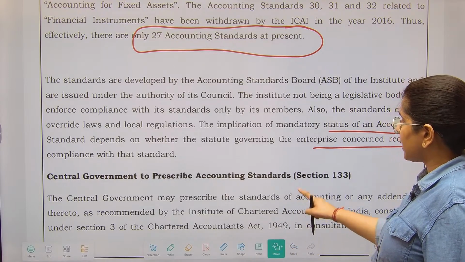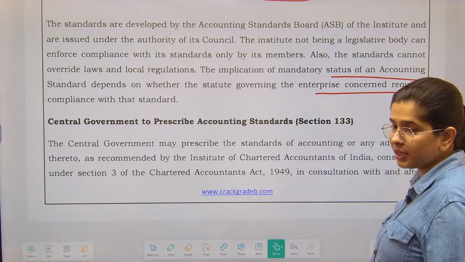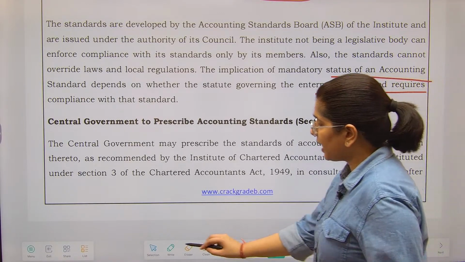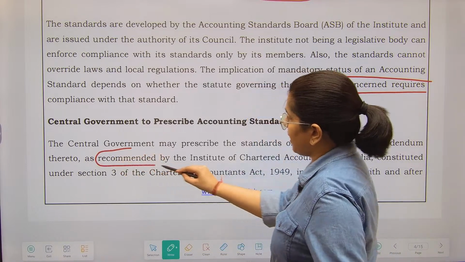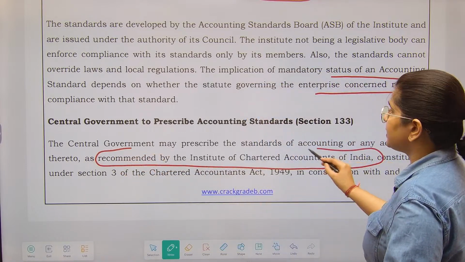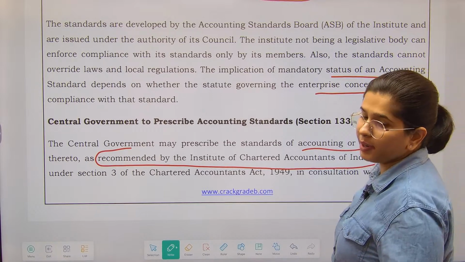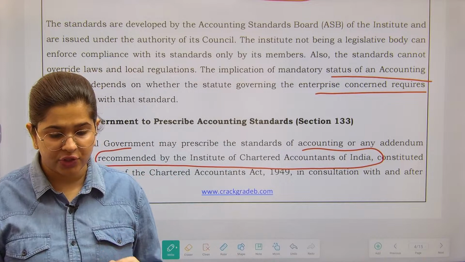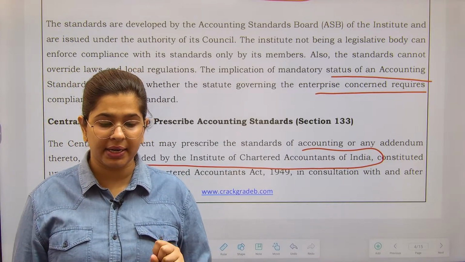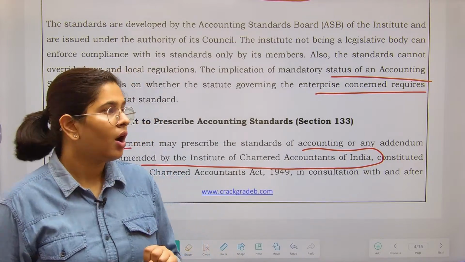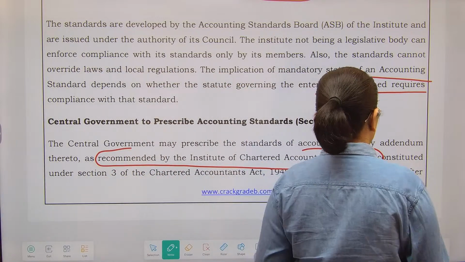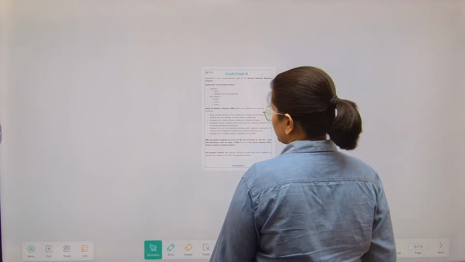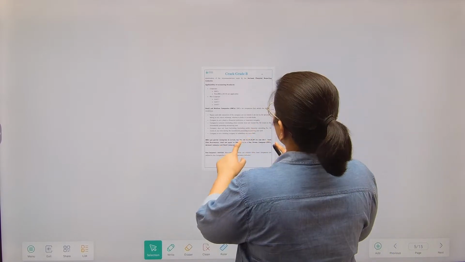Central government to prescribe the accounting standards, section 133. So I have told you the standards that are recommended by the ICAI. जो स्टैंडर्ड्स आईसीएआई रिकमेंड करता है सेंट्रल गवर्नमेंट उन्हीं को प्रेस्क्राइब कर देता है. The standards are prescribed by the central government, whatever is recommended by the ICAI. Obviously central government does not have the expertise apart from the ICAI to issue such kind of standards.